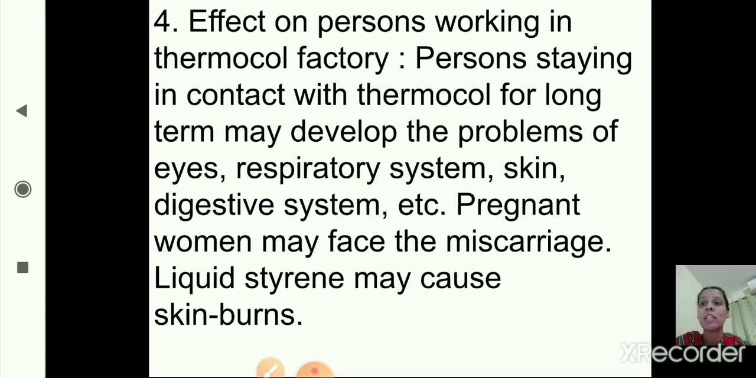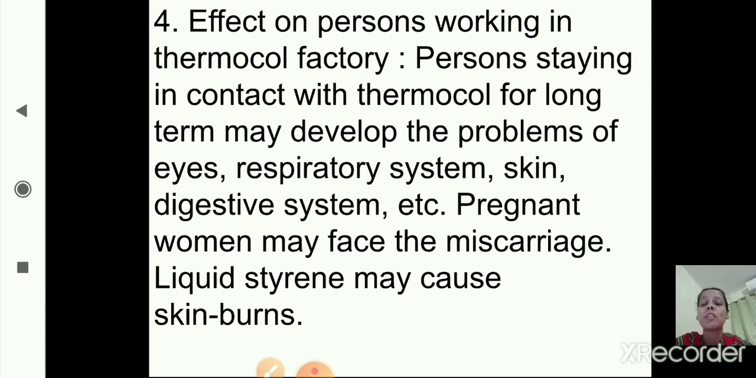Now we'll see the next, that is the fourth adverse effect of excessive use of thermocol. Effect on persons working in a thermocol factory. The persons who are working in a thermocol factory are continuously, for a long duration of time, in contact with the thermocol. So because of this they may sometimes have different issues related to their health. Persons staying in contact with thermocol for the long term may develop problems of the eyes, respiratory system, skin, digestive system, etc. Pregnant women may face miscarriage. Liquid styrene may cause skin burns. So these are the different adverse effects of thermocol on health.